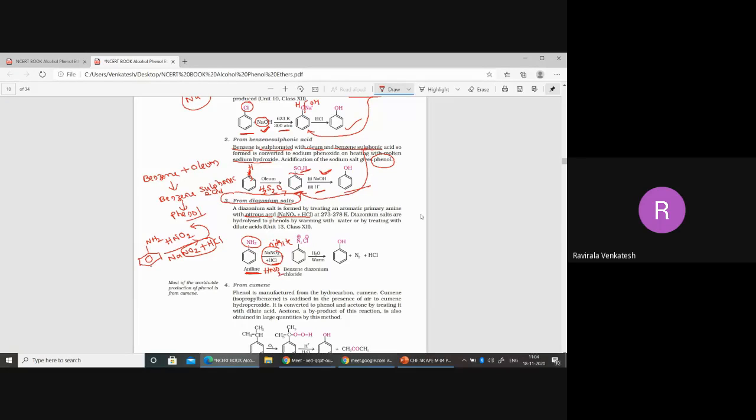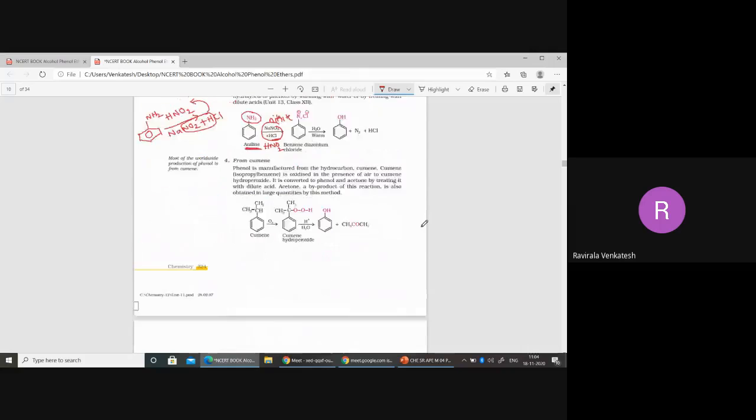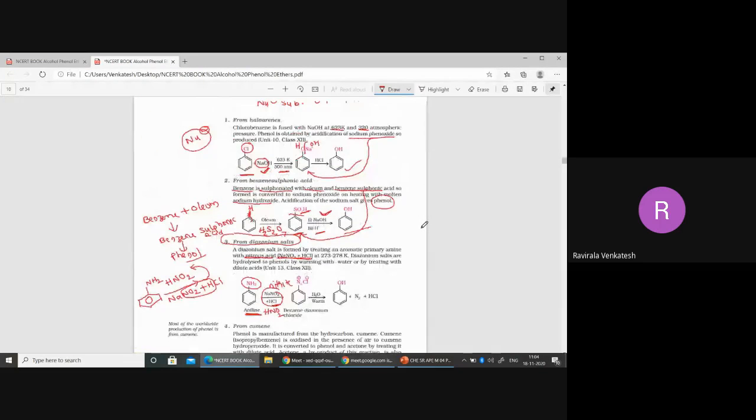In examination, if they give nitrous acid, please all of you open your notebooks, better to understand. Just open your notebook here. NaNO2 plus HCl. The page number is 324. Just see the page number also there.